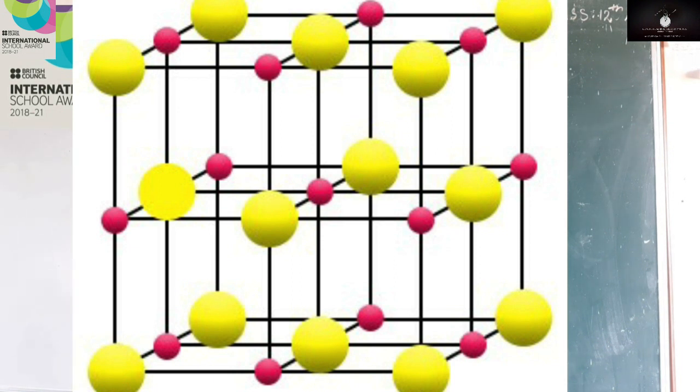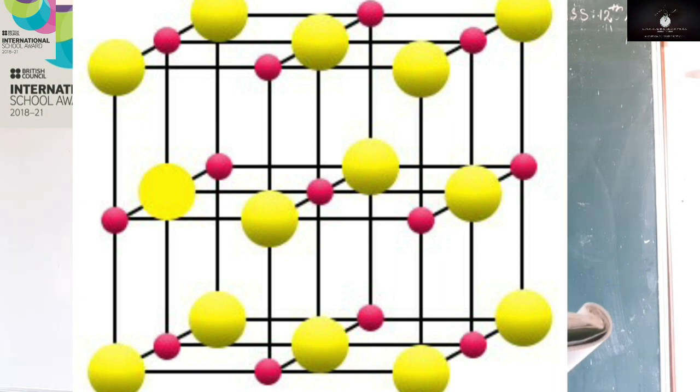So what happens in that? It follows a long range order. When I say long range order, there is a regular geometry. Whenever there is a regular geometry only, this crystal lattice is possible. So thus we conclude that crystal lattice can be exhibited only by crystalline solid.